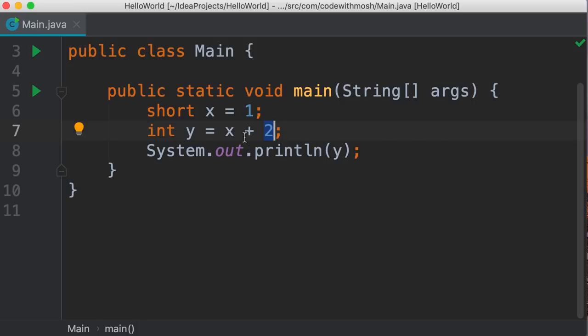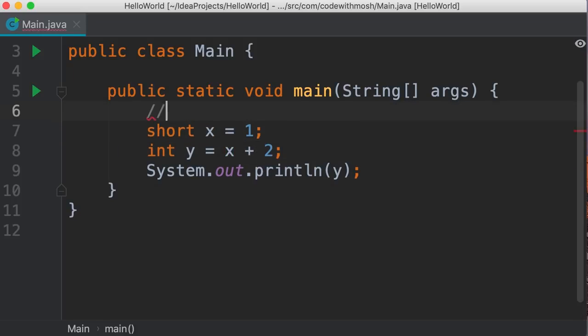So when this piece of code is going to get executed, this is what's going to happen. First, Java looks at the value in this variable. It's 1, right? It's going to allocate another variable, an anonymous variable somewhere in memory. We don't know where that is. We don't know the name of that variable. It doesn't have a name. It's anonymous. That variable is going to be an integer. Then Java is going to copy the value of x into that memory space, and then it will add these two numbers together. This is what we call implicit casting.